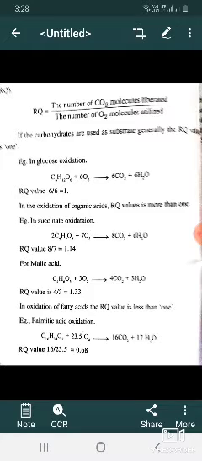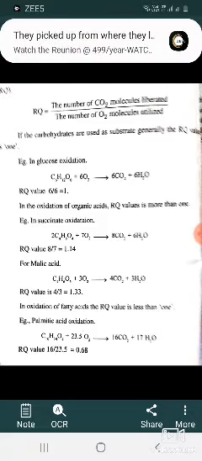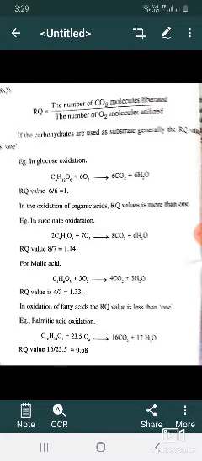In starch-rich seeds during germination, the RQ value increases from 1 to 1.3. In fat-rich seeds during germination, the RQ value is 0.4. In succulent plants like Bryophyllum, starch is utilized in the night time, and in the daytime it is converted into malic acid.